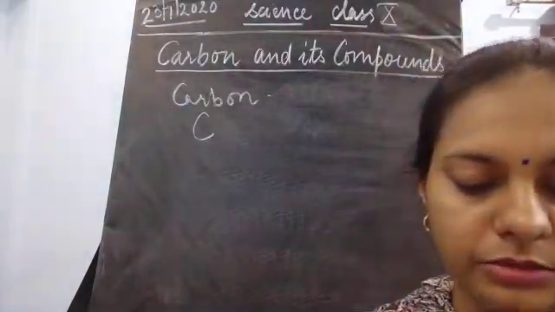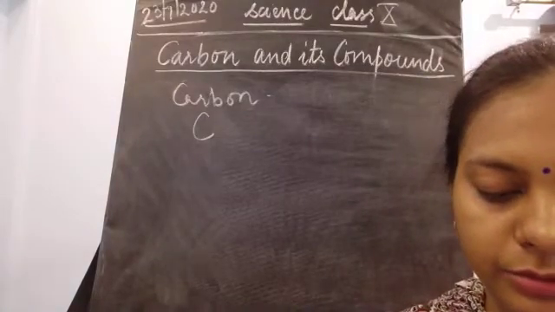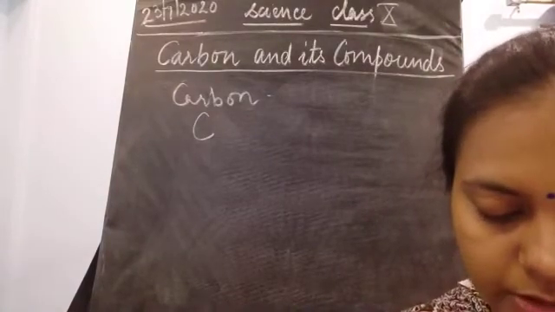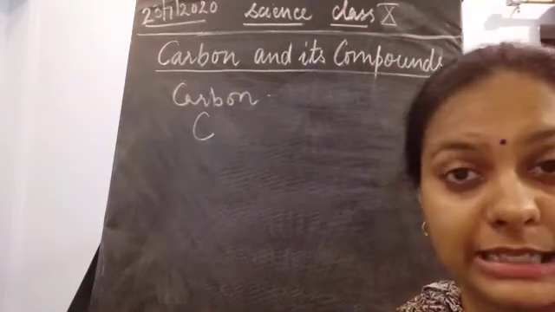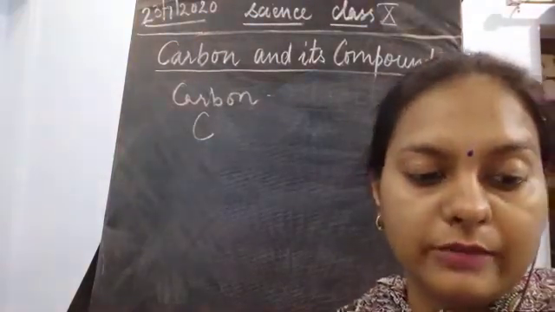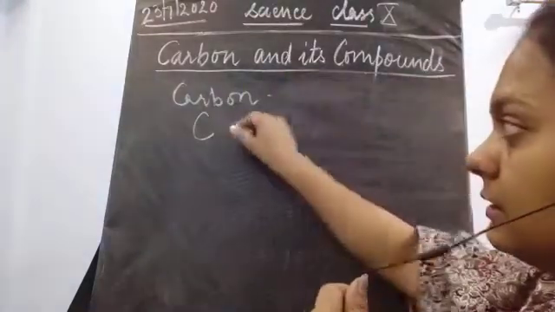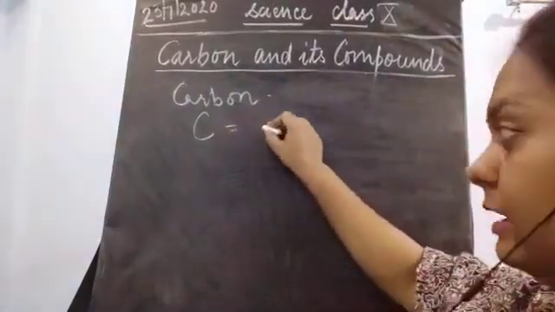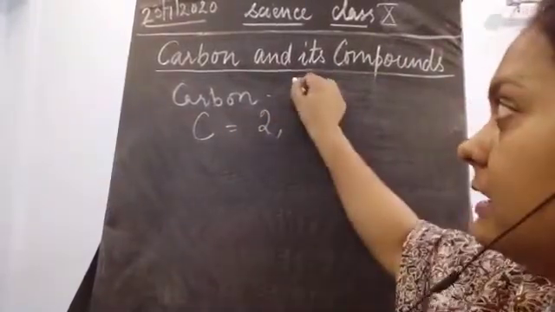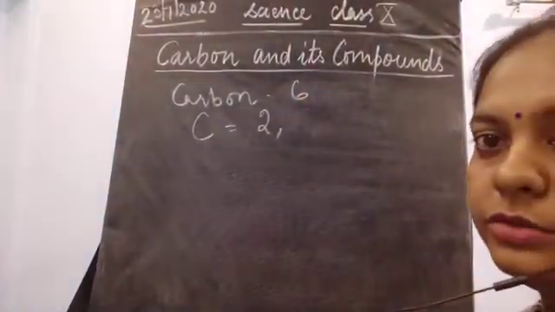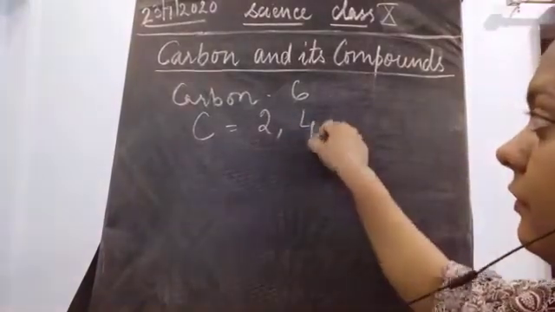Now how can you configure this carbon which is having 6 electrons, or 6 as atomic number? So how will you do this? We'll do the configuration where in the first shell it has 2. Then how much is left from 6? How much is left? 4. 4 plus 2, 6.